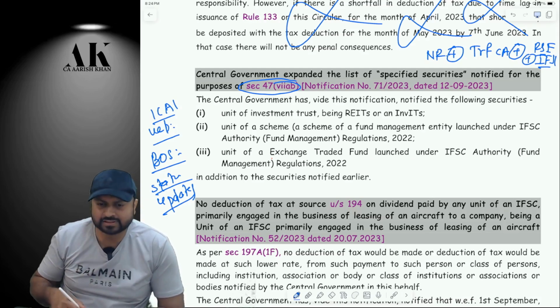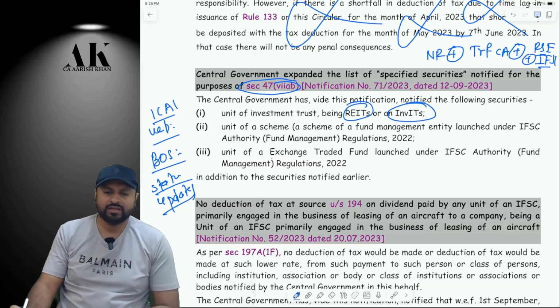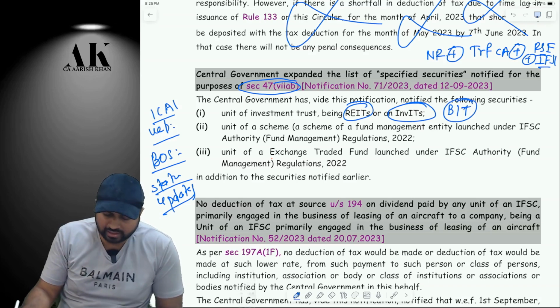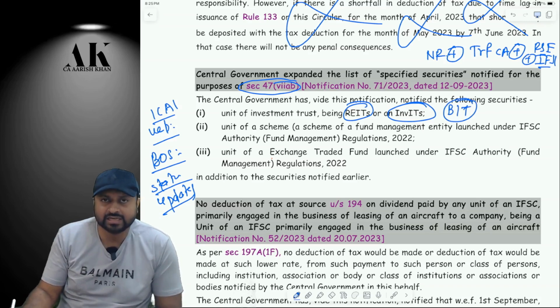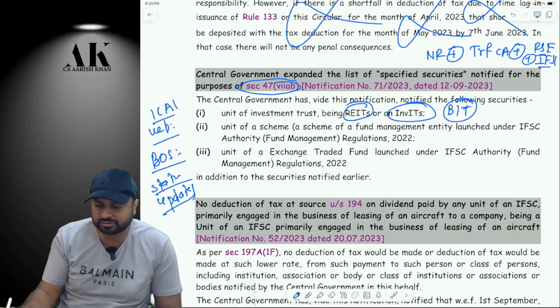If you have done business trust chapter, then you might be knowing the definition of REITs and InvITs, right? Real estate investment trust, infrastructure investment trust, which comes in business trust. So from here onwards, if a non-resident buys units of investment trust being REITs and InvITs, then that is also not subject to tax, if he sells through a recognized stock exchange in IFSC. Be very careful, that is a very important condition.